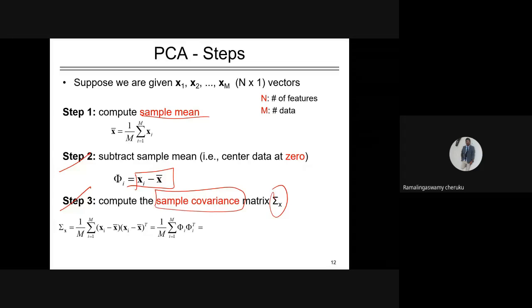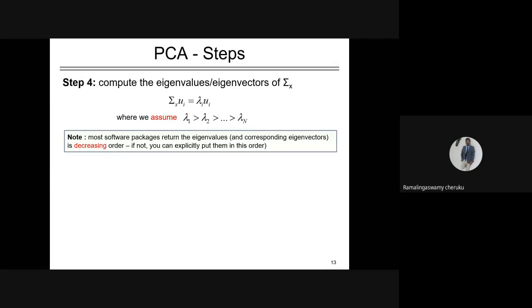Once you get this covariance matrix, you can solve it for the eigenvectors. Once you get the eigenvectors, you arrange them in descending order and select the top k eigenvectors. How do you choose the top 5 or top 4? It's based on some threshold. We shall see how we can decide this threshold.